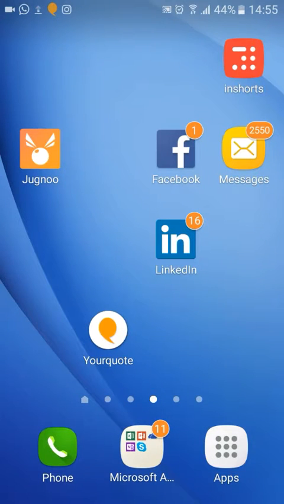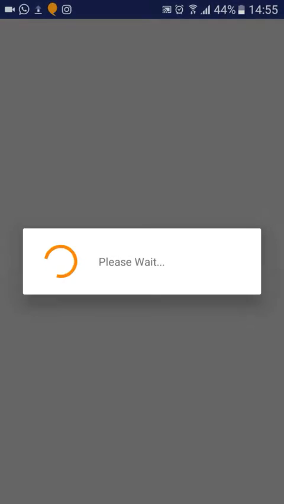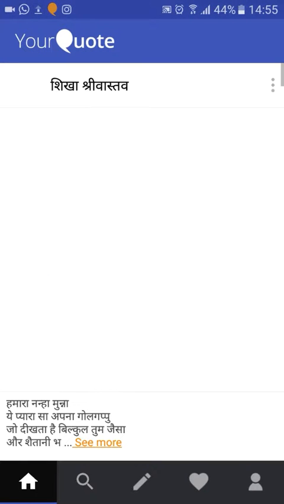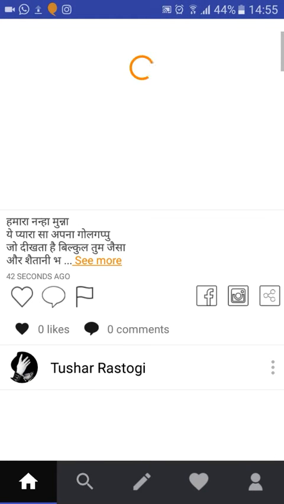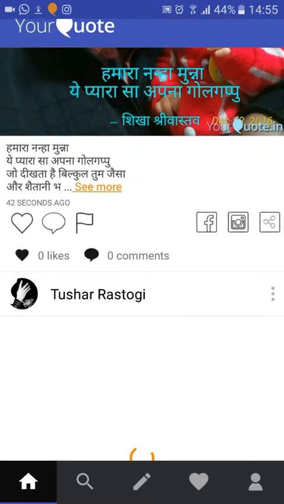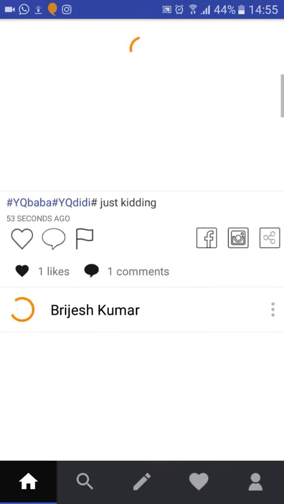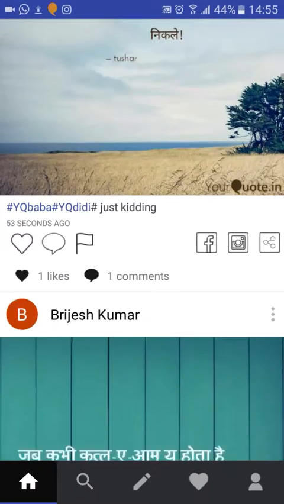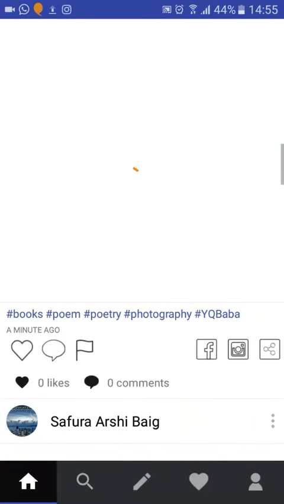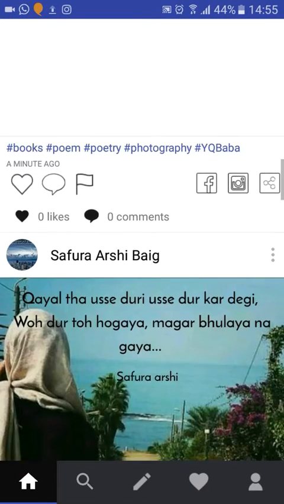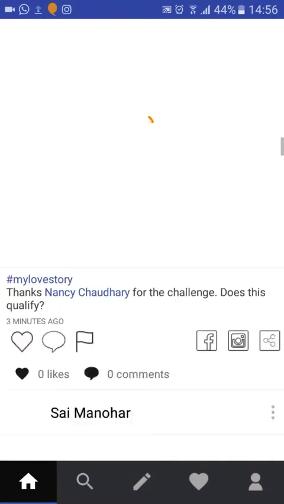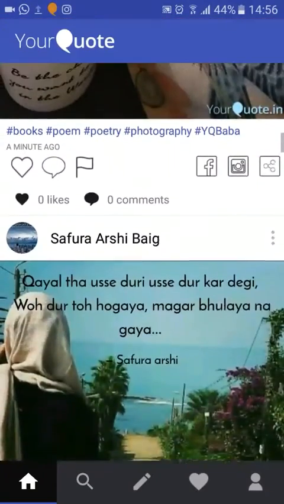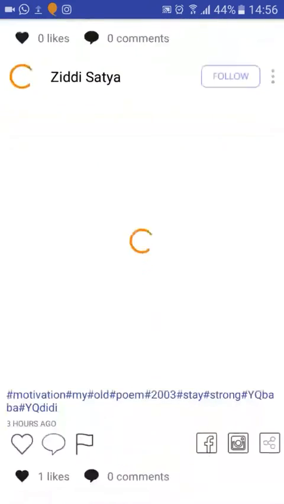Today we are going to talk about this app called YourQuote. YourQuote is something like Instagram for writers, which allows you to write your text on beautiful wallpapers. You can see people are writing in different languages, different types of writings, be it one-liner or a poem, in Hindi, in English, as well as in different other languages. So this is a poem, for example. There are hashtags. If you click hashtag poem, it opens all the posts which are poem.